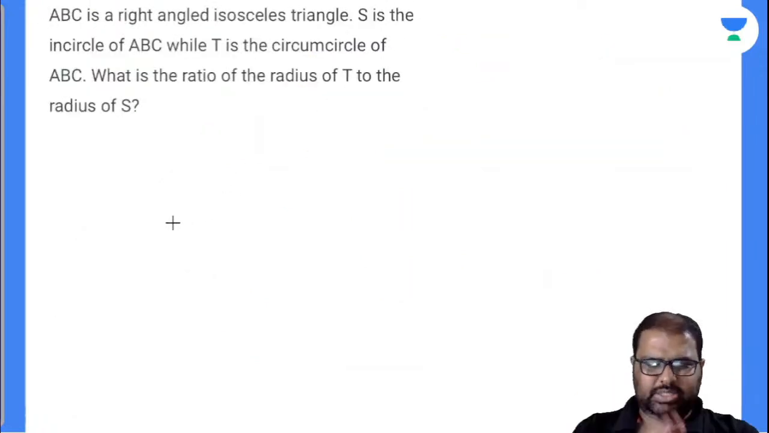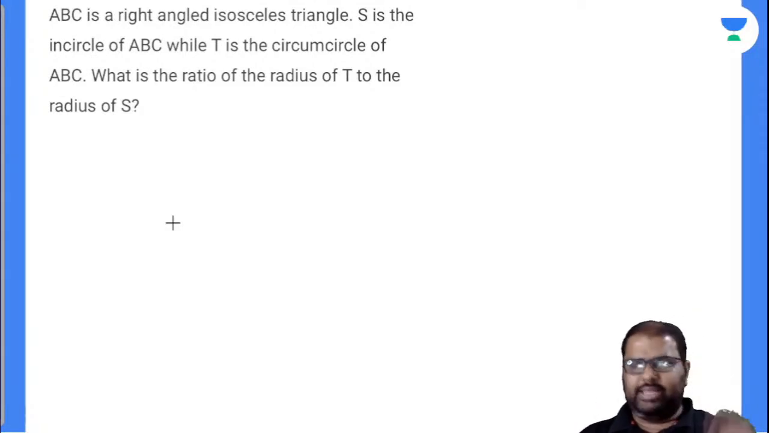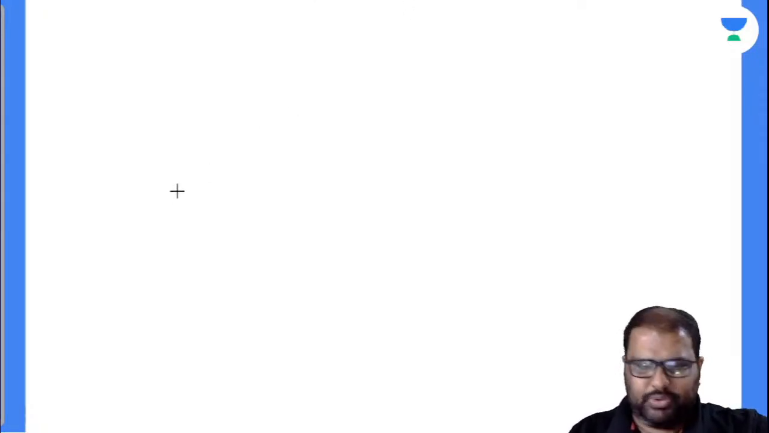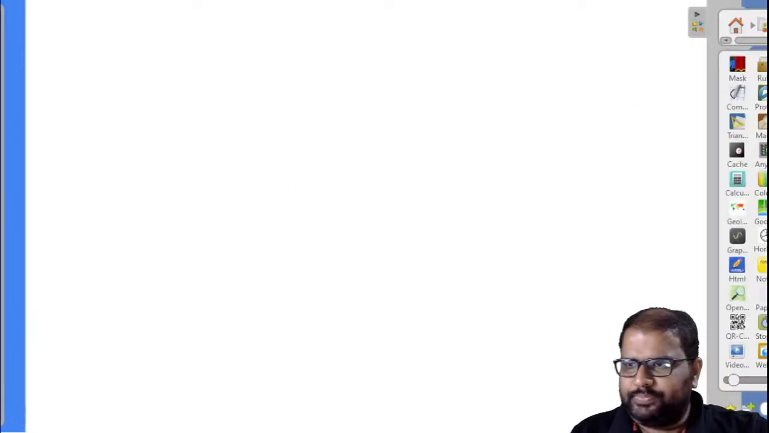Now before dealing with this question, I want to explain some basics regarding the circumcenter and incenter. I gave you the formulas in the previous classes, but some students have asked me doubts in the Telegram groups, so let us derive it exactly. Everybody knows this.